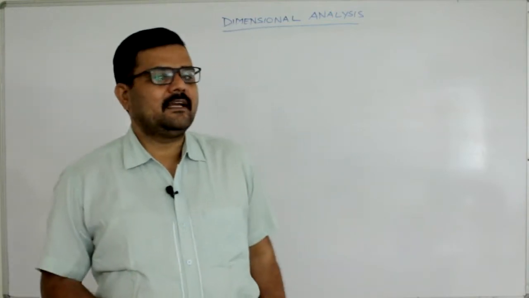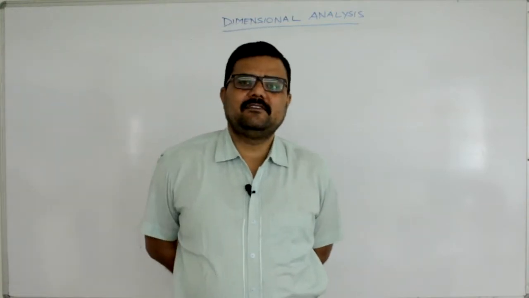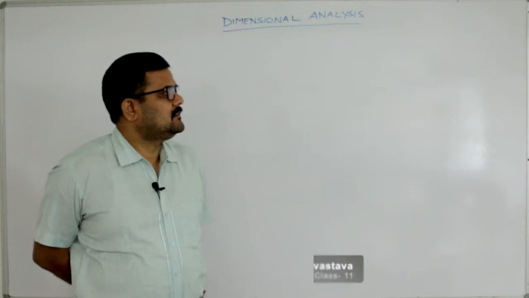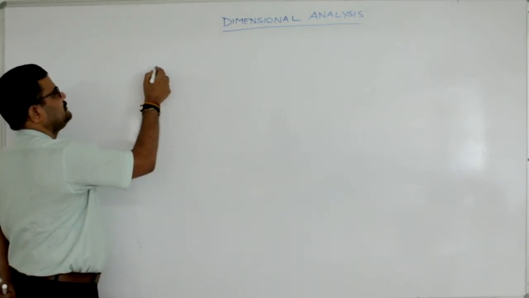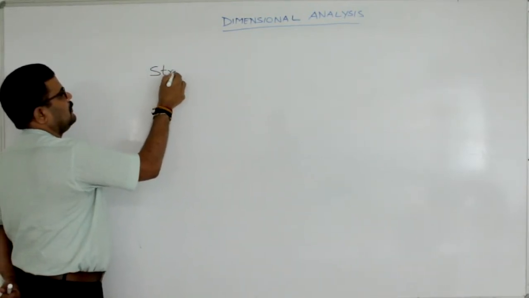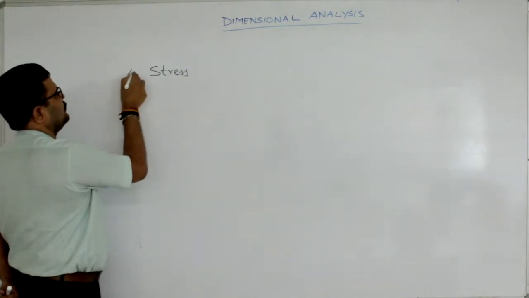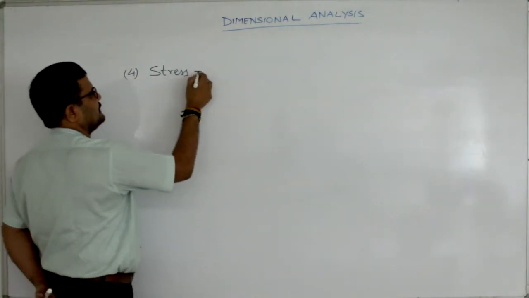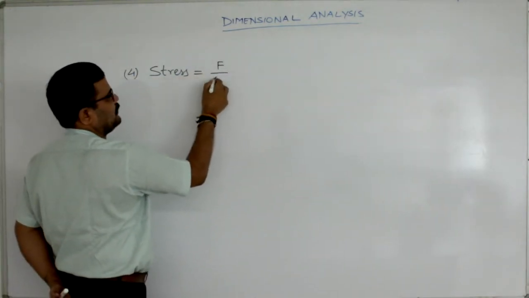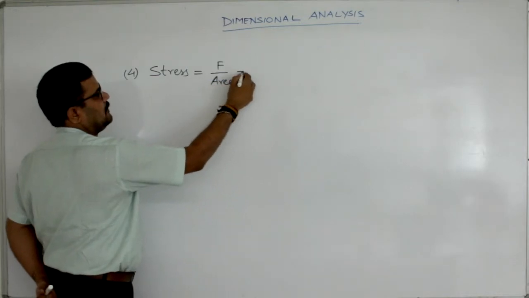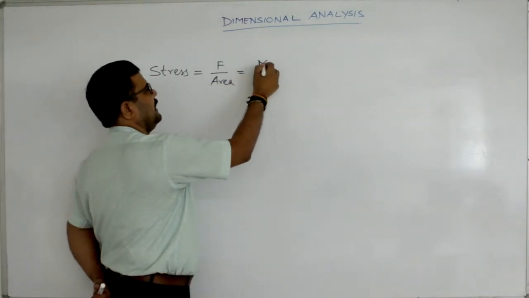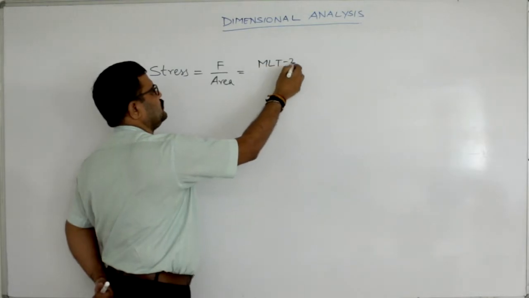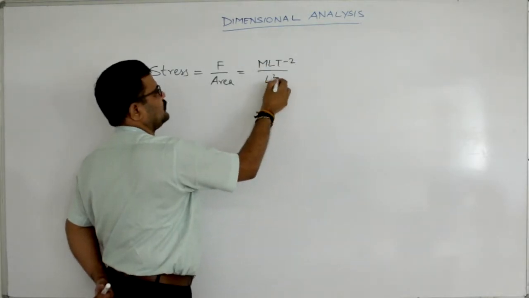Now coming on to the next topic, the next physical quantity we will discuss is stress. This is the fourth physical quantity. Stress is force acting per unit area. This is force acting per unit area, equivalent to pressure. Force is mLT minus 2 and area is L square.